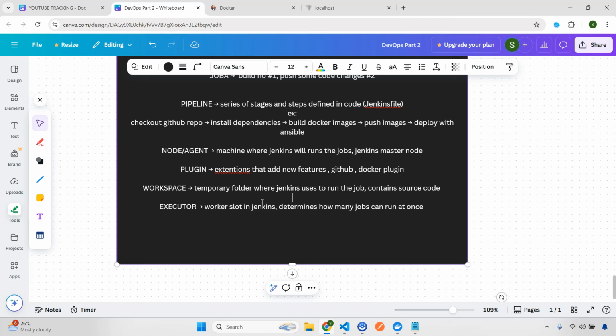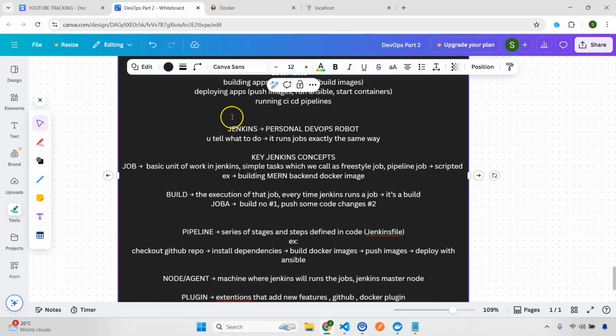Another thing, the node and agent. Let's say you have some physical workers, right? In your factory people will work. So that physical worker, or the computer that runs the machines, will be the agent here, right? It is where the jobs are actually running. So this will be the analogy, I would say, with very simple examples.